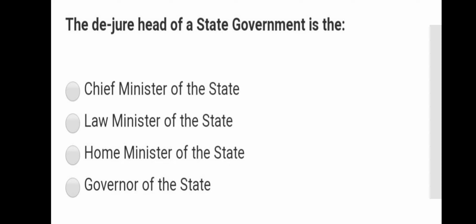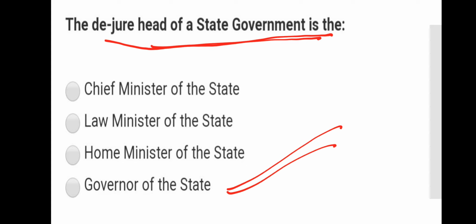The de jure head of the state government is the governor of the state. He may be the head of the state, but whatever functions he performs, most of them are performed on the decisions given by the chief minister and the council of ministers.